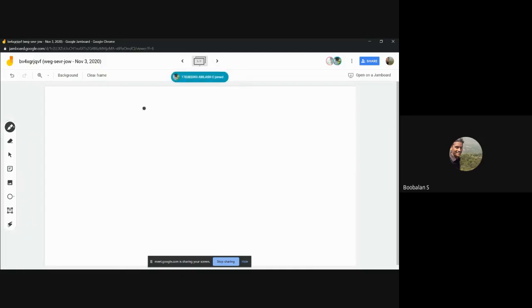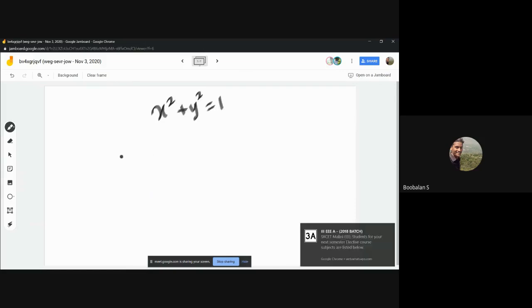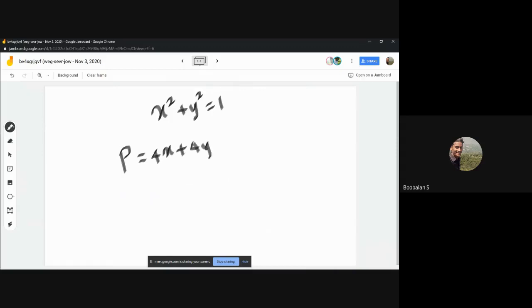But there is one more thing. x square plus y square is equal to 1, and P equal to 4x plus 4y, right? This is what we need to maximize. So now what can we do? In this equation we can find x in terms of y, or maybe y in terms of x, and then substitute again and solve it, right? Well, there is one more method. I used a textbook as well as some references, and I got one more thing that is called a Lagrangian function, right? The Lagrangian function.